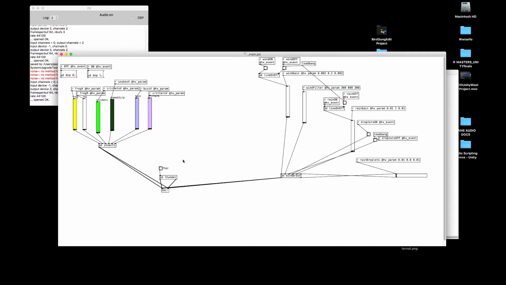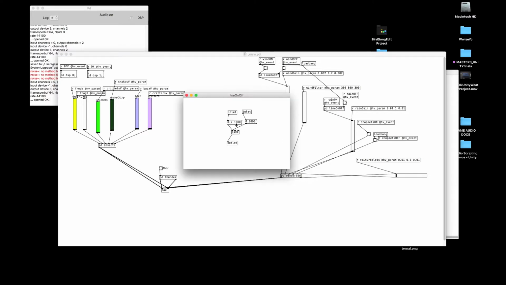So if we switch it on, hopefully you should hear nothing, and then the idea is that we can switch things on so the thunder should work. I've created these line objects to ramp the volume up and down so it doesn't click on and off.